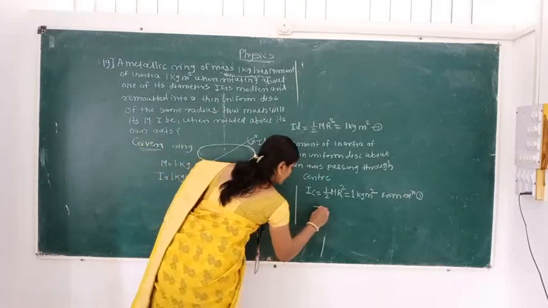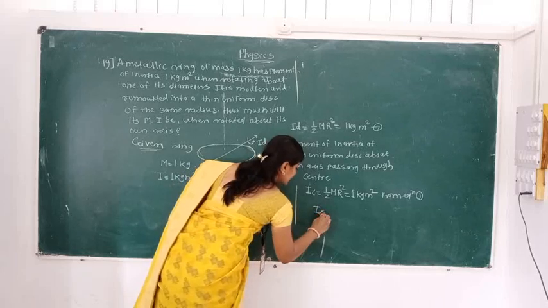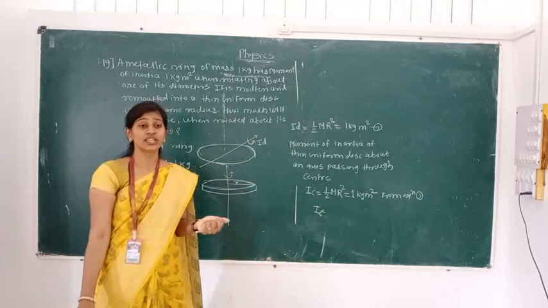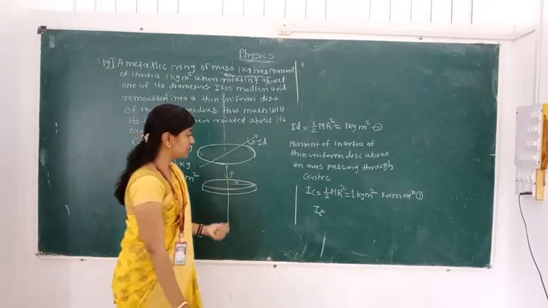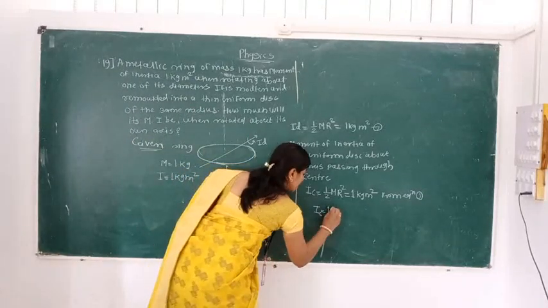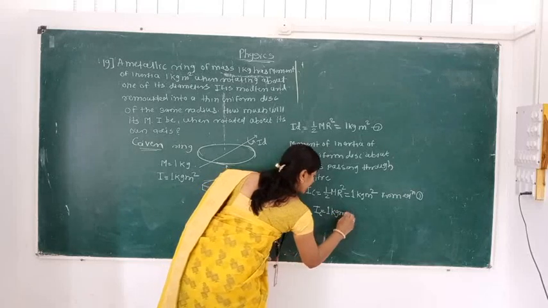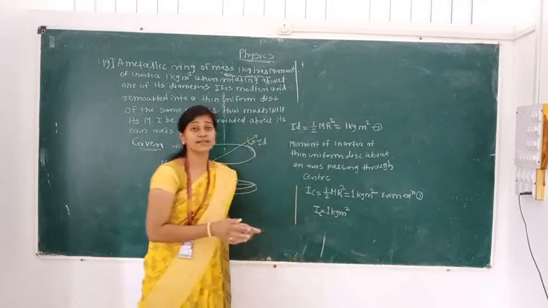Here we will get I, which is nothing but IC, the moment of inertia of a thin uniform disk about an axis passing through the center. It is 1 kg meter square. Very simple example it is.